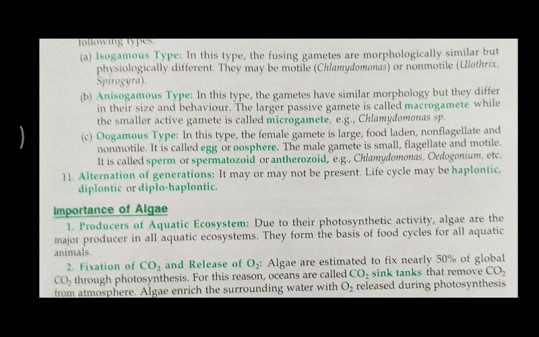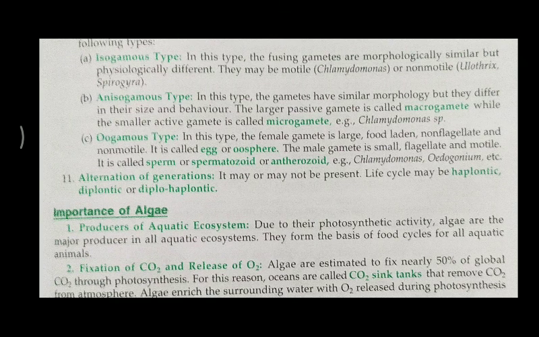Alternation of generation, as I told you earlier, may or may not be present. The life cycle may be haplontic, diplontic or diplohaplontic. Three types of life cycle will be there: haplontic, diplontic or diplohaplontic.